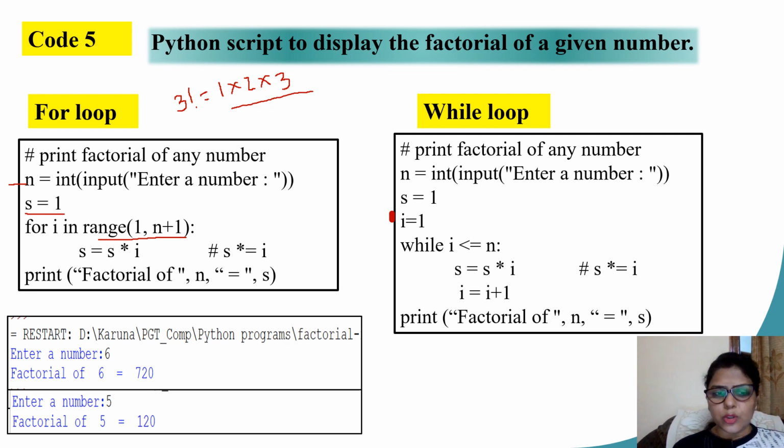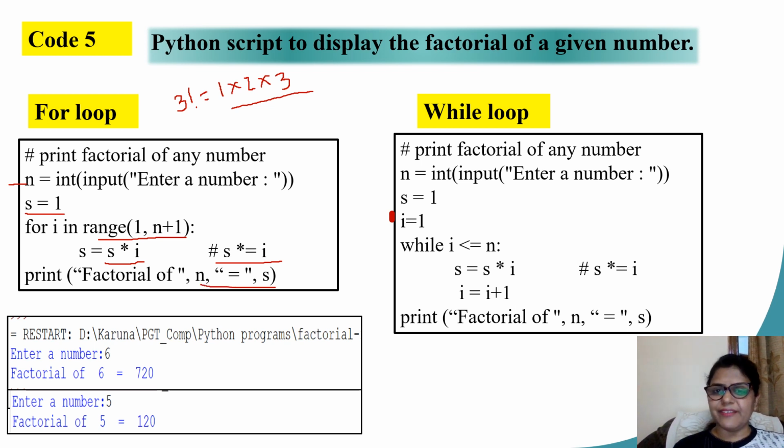What am I doing inside the loop? I am multiplying my variable s with the current value of I. Children, this can also be written in the shorthand notation s star equal to I. This would eventually mean the same thing, s equal to s into I. This is the shorthand notation, or you call it augmented multiplication or augmented addition in Python. Finally, after the termination of loop, I am printing whatever is the calculated value of my variable s.